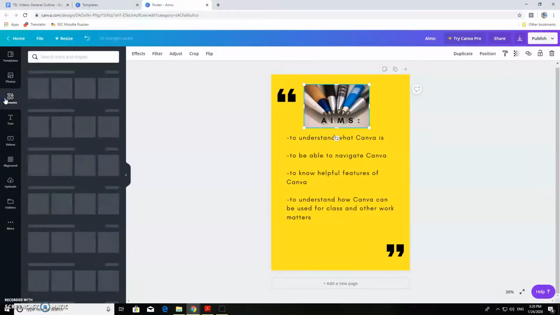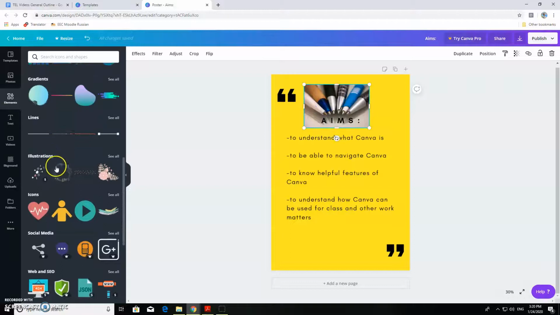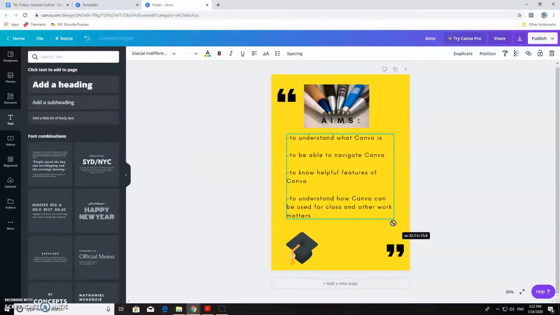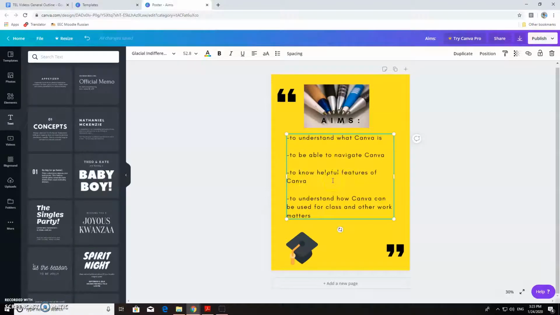Moving forward, there are also elements, which are basically shapes or different animations, you could say, but there's also charts, lines, different pictures, icons. The next feature I would like to talk about is text. As you can see, I already have some text here, but the choices that you have are heading, subheadings, and bodies of text. You can change the size once it comes on here, but there are also different font combinations. To edit these, you would just click there and start typing. You can also change the font at the top left here, the size, the color. You can also bold, italicize, underline, and other features.